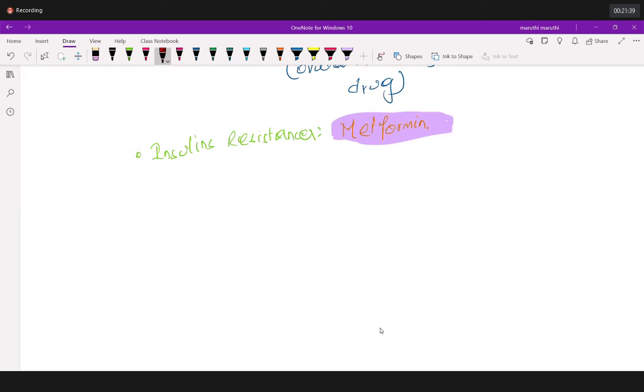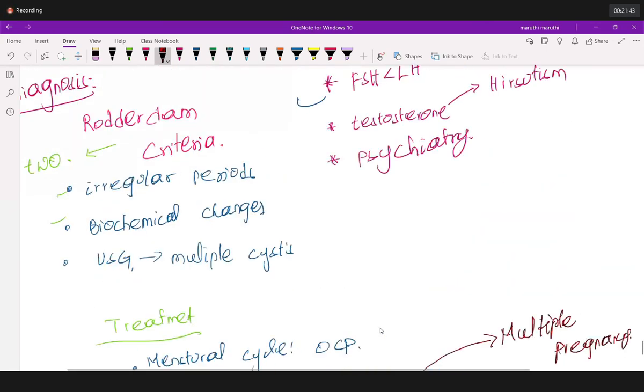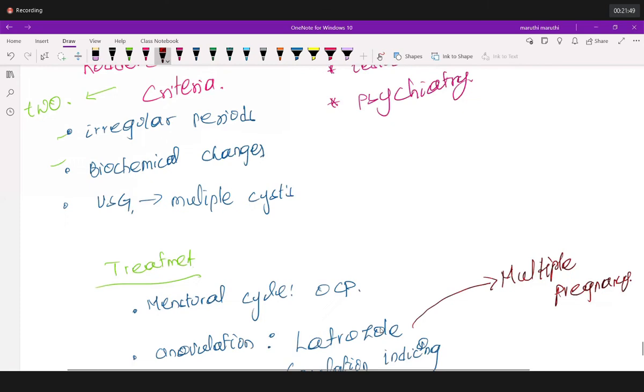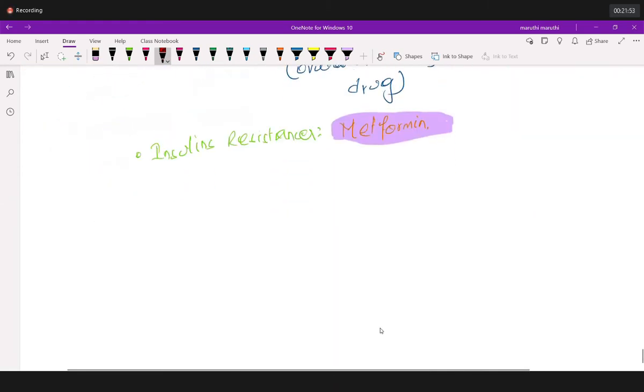This time you might get a question from the Rotterdam criteria associated with PCOS. So please be very careful. If there is a cyst, then it is PCOS. If there is no cyst, also it can be PCOS. So make sure you follow the Rotterdam criteria. Everybody clear so far? Yes. So this finishes our PCOS.